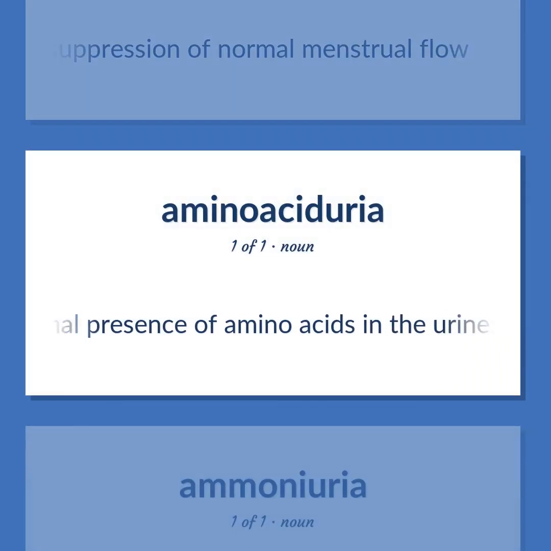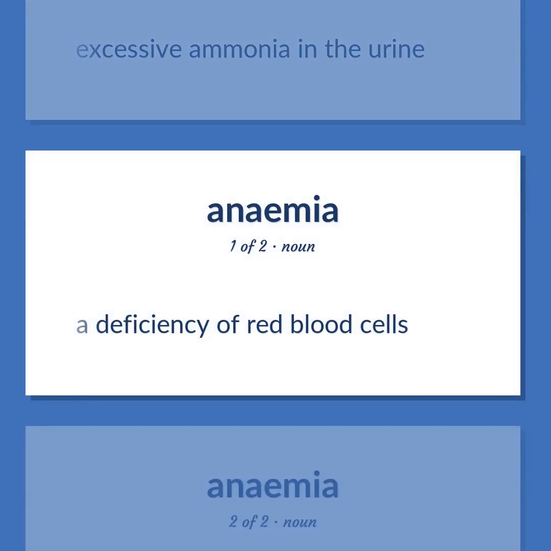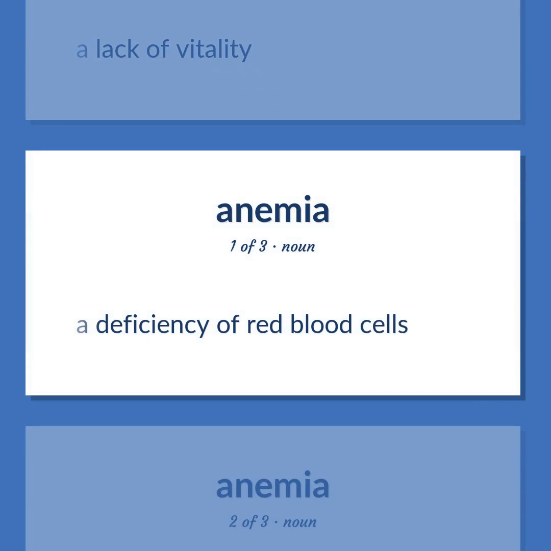Abnormal presence of amino acids in the urine, usually a symptom of metabolic defects. Excessive ammonia in the urine. A deficiency of red blood cells. A lack of vitality. A deficiency of red blood cells.